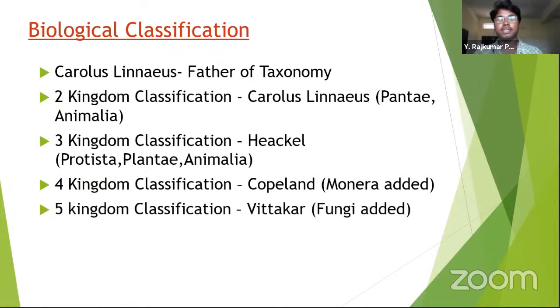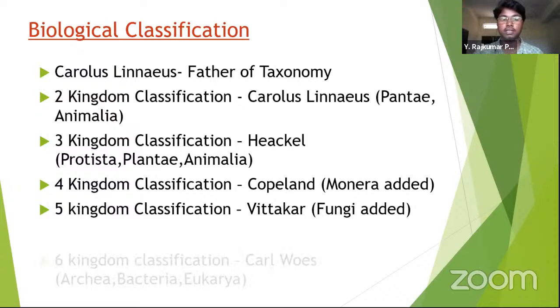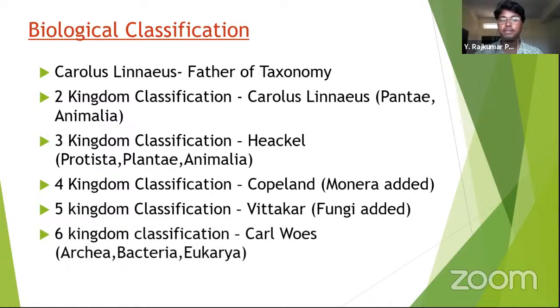Then comes the five kingdom classification, the most successful and most approved classification. It is Whittaker's classification. He classified into five kingdoms. The five kingdoms are Monera, Protista, Fungi, Plantae, and Animalia.